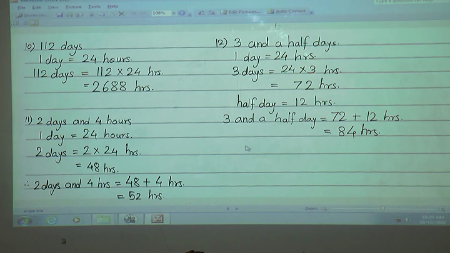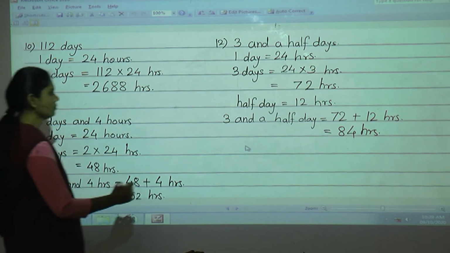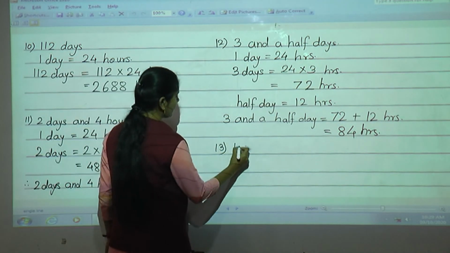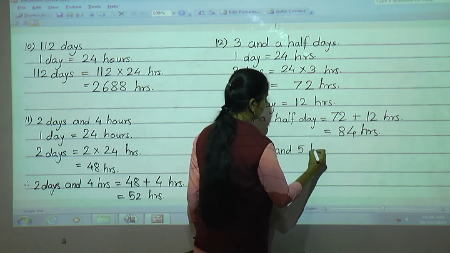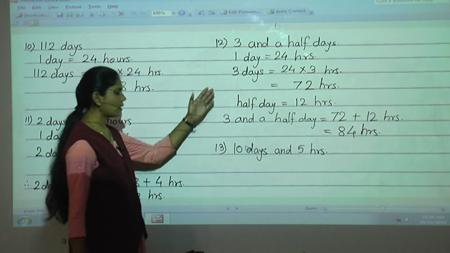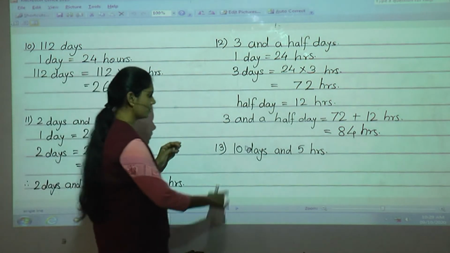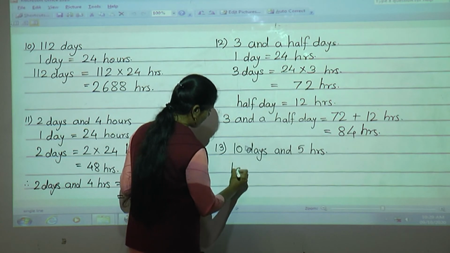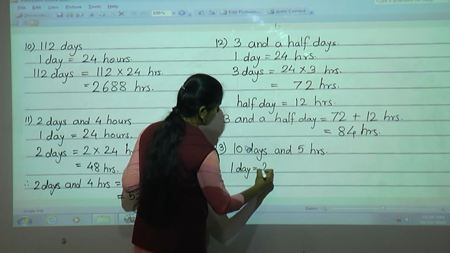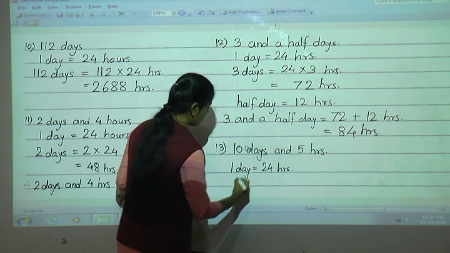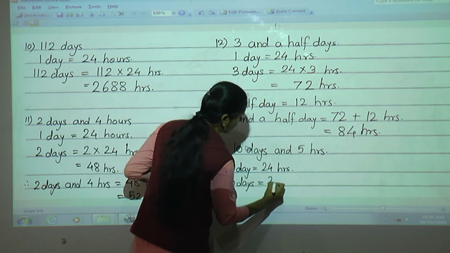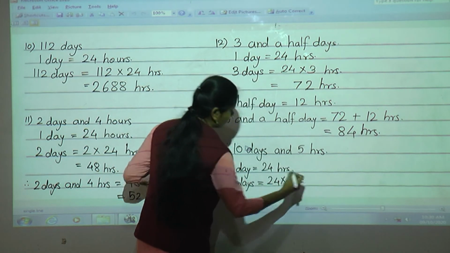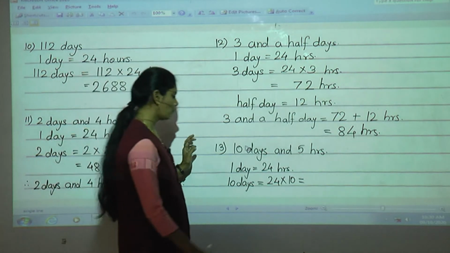Okay. Now one more example is remaining, that is 10 days and 5 hours. 13 number, 10 days and 5 hours. In this way only you have to solve this example. Now see here, 10 days. First we will write 1 day is equal to 24 hours. So 10 days is equal to what? 10 days is equal to 24 into 10, yes, 240 hours.